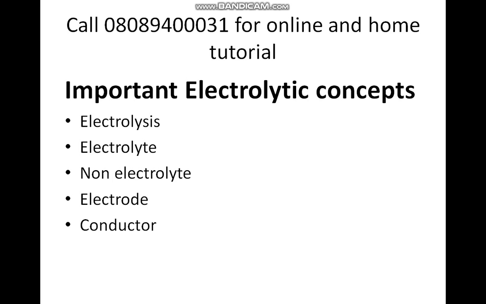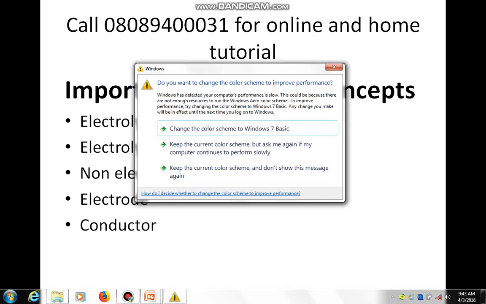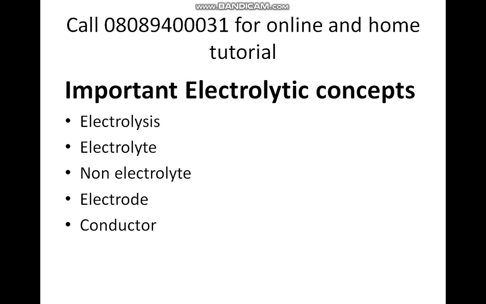I want to look at another concept, that is non-electrolytes. Non-electrolytes are substances that do not conduct current, either in solution or in molten state. They consist of molecules and not ions, hence they do not conduct current. Examples of non-electrolytes are: 1. Tetrachloromethane, 2. Benzene, 3. Petrol, 4. Kerosene, 5. Sugarcane, etc.